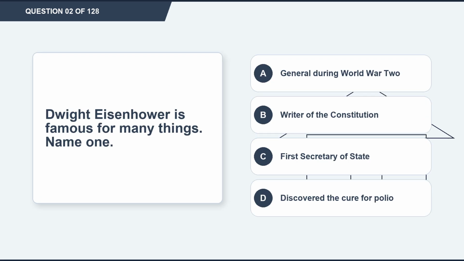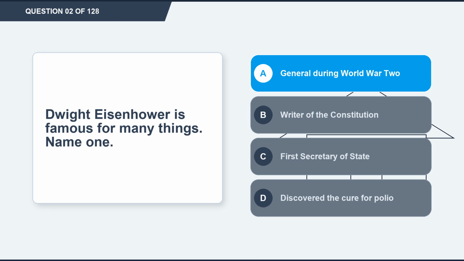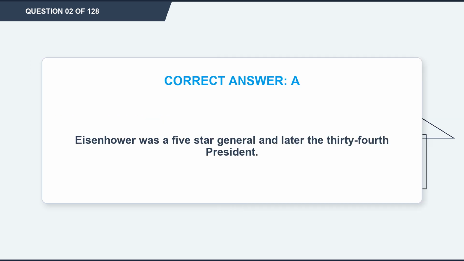Question 2. Dwight Eisenhower is famous for many things. Name one. Option A. General during World War II. Option B. Writer of the Constitution. Option C. First Secretary of State. Option D. Discovered the cure for polio. The correct answer is option A. General during World War II. Explanation. Eisenhower was a 5-star general and later the 34th president.